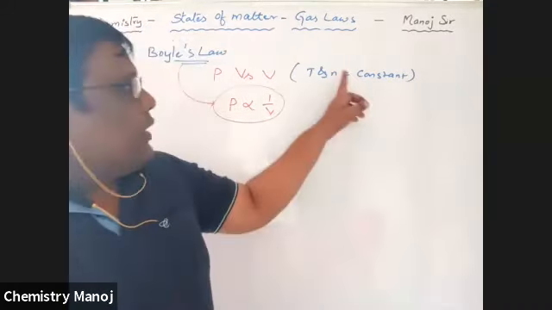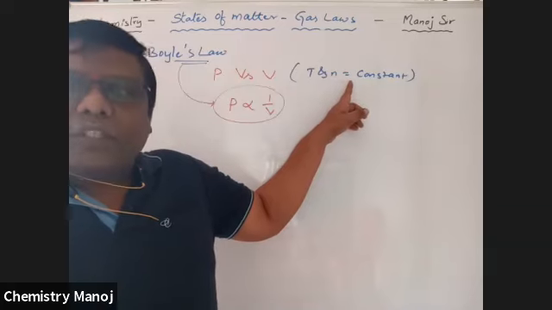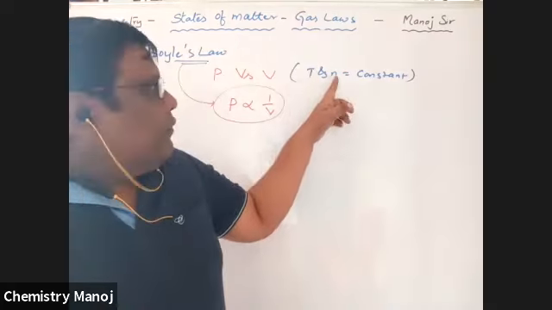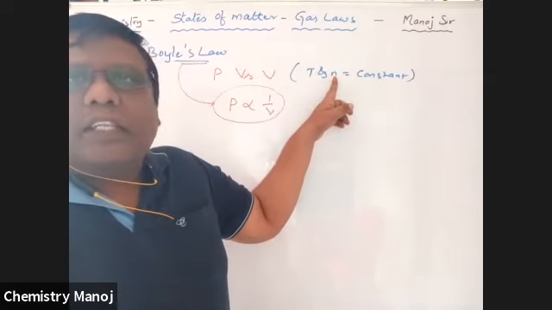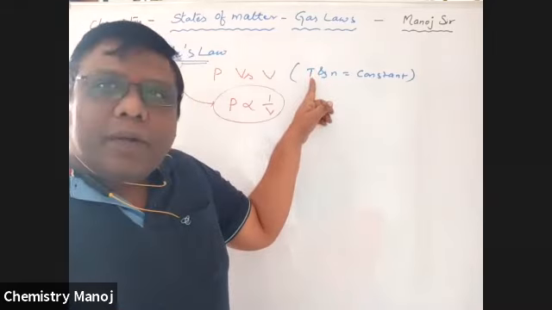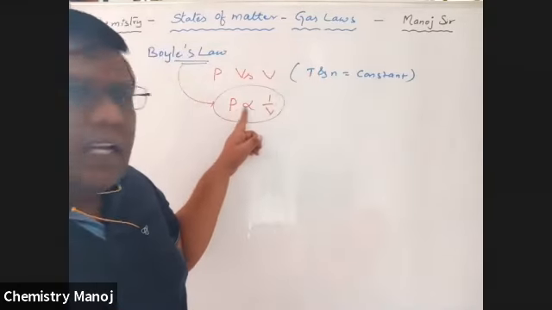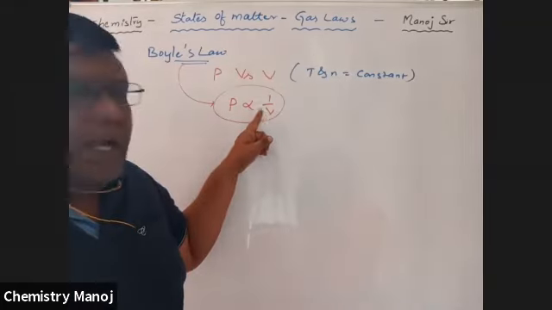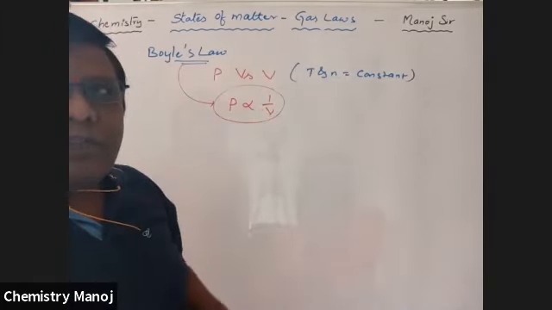How to explain this? That is, at constant temperature and for a given number of moles of gas. Now I am going to give a statement for this. For a given mass of gas, mass is nothing but moles, at constant temperature, the pressure of the gas is always inversely proportional to its volume.